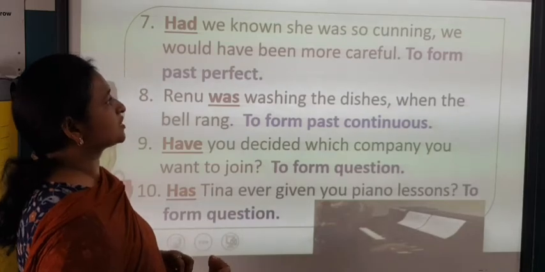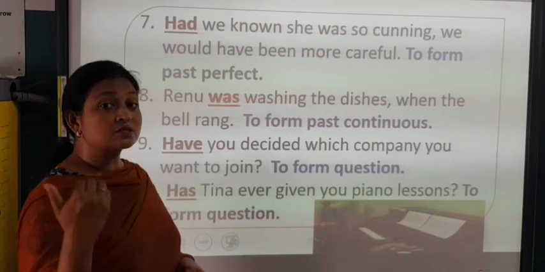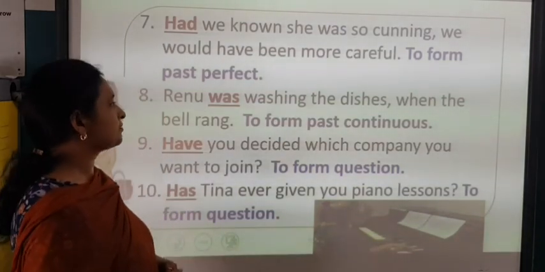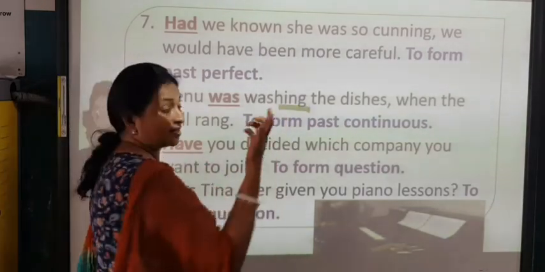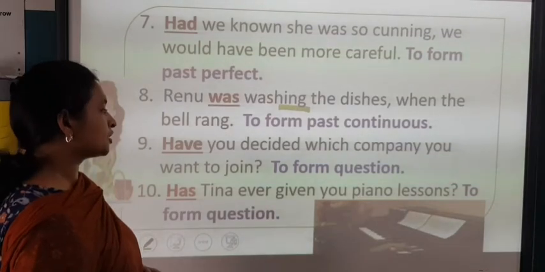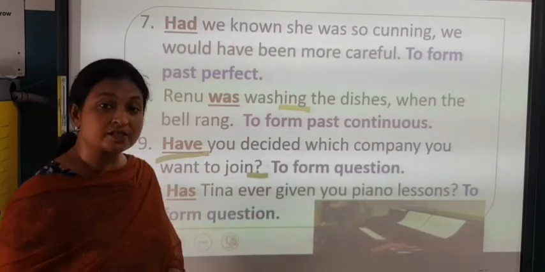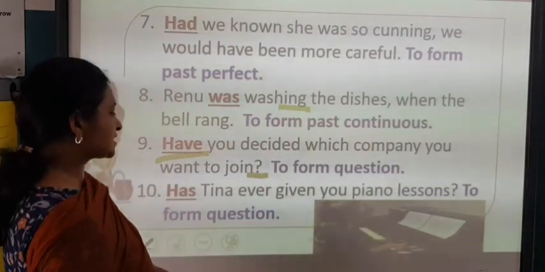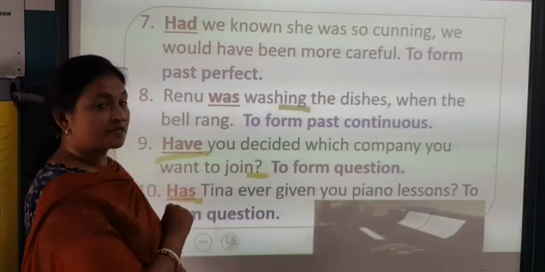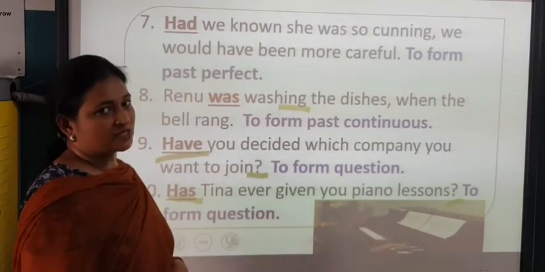Had we known she was so cunning, we would have been more careful. So had here is used to form past perfect. Renu was washing the dishes when the bell rang. Was and ing, it is past continuous. Have you decided which company you want to join? In the beginning only the auxiliary verb is there, question mark is there, so it is to form a question. Has Tina ever given you piano lessons? Again, auxiliary verb in the beginning, question mark towards the end, so this is to form a question.